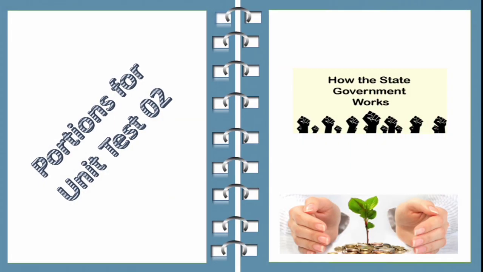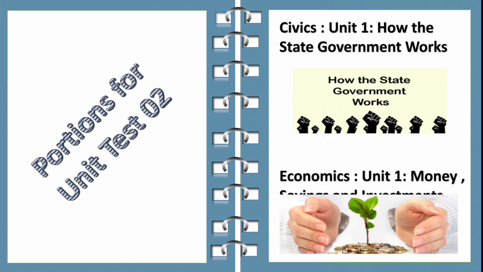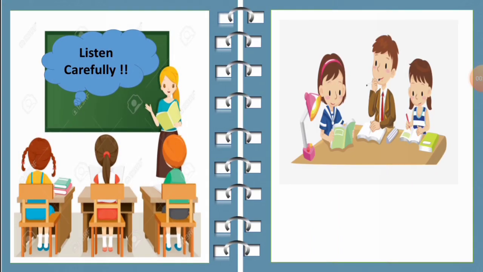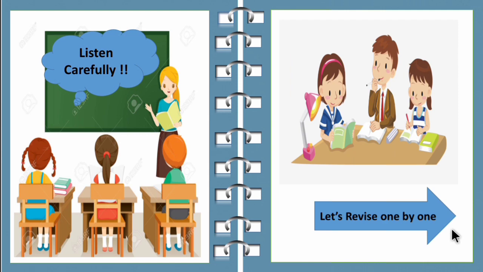So the portions for unit test 2 are Civics first unit, how the state government works, and Economics first unit, money, savings and investment. So children, listen carefully to this session. In this video, we are going to revise the unit test portions one by one. Before revising, one important note: you can collect the textbooks which are available at school, which helps you in preparing for your unit test.